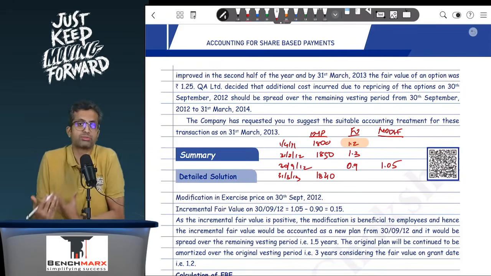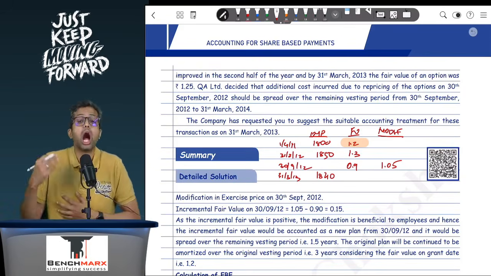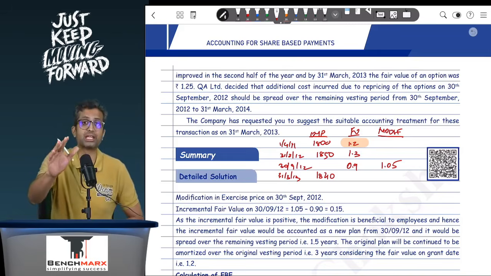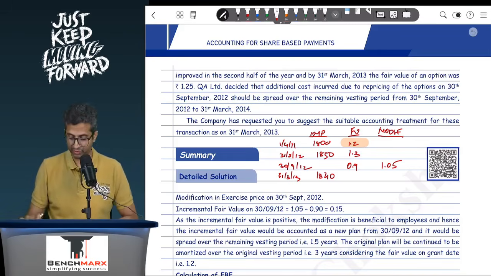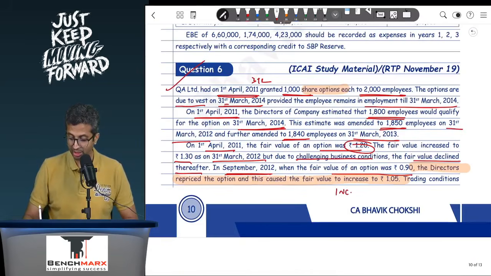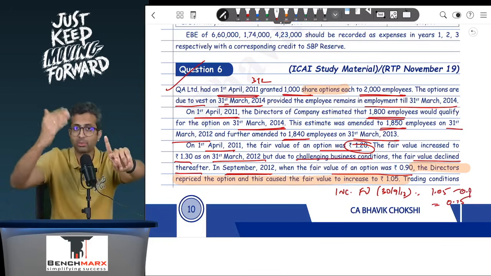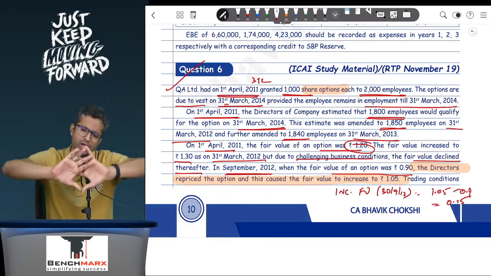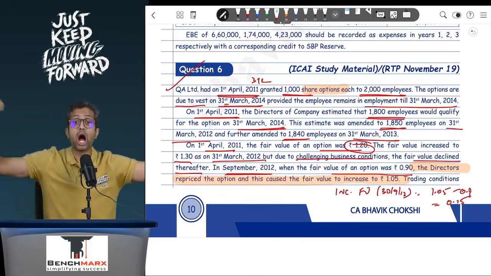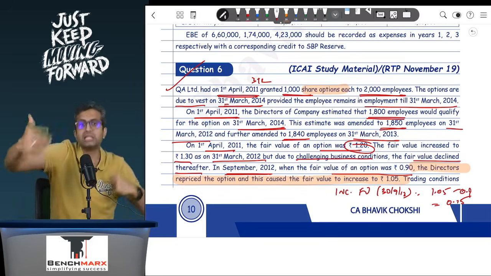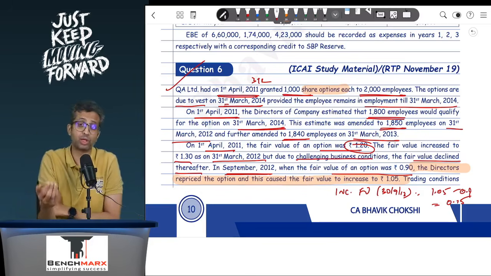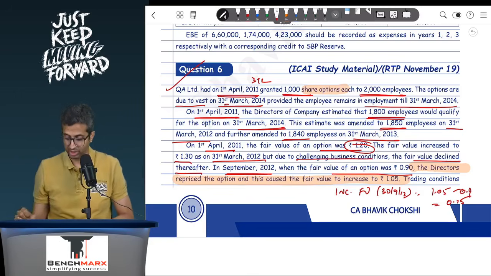So basically, because of the modification, is the fair value increasing? Yes. How much is it increasing? Well, it is increasing. You guys think and tell me. Well, it is increasing by 0.15. So over here, you will have something called an incremental fair value, which you calculate on 30th September 2012, which is basically 1.05 minus 0.9, and hence this is 0.15. Now this is the incremental fair value. Remember, your original plan is still at 1.2. It did not come up to 1.3, it did not go down to 0.9. That continues at 1.2. However, you did an additional action which increased the value by 0.15. So that is additional employee welfare arising from 30th September 2012.